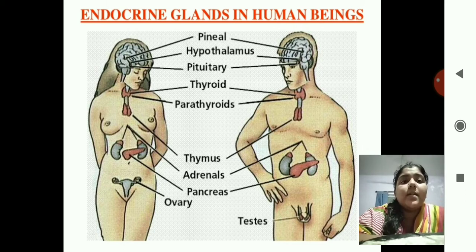Then the adrenal glands are present over the kidneys, correct? The cone shapes present over the kidneys are the adrenal glands. Then the pancreas, the ovaries present in the female reproductive system, and the testes present in the male reproductive system. Okay, you just have to remember the names of these endocrine glands.